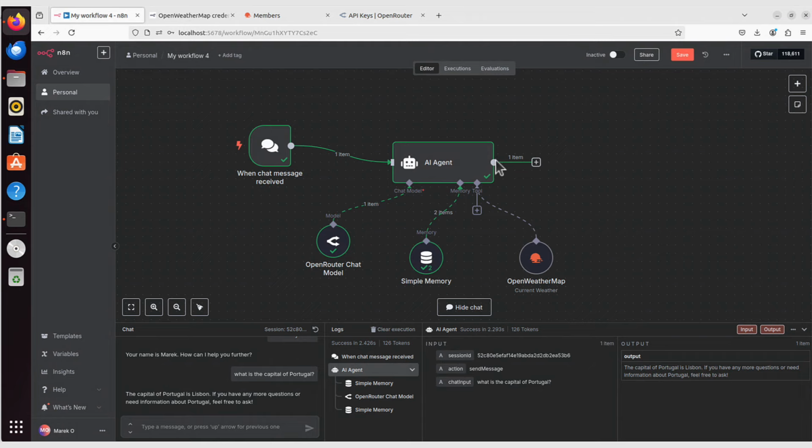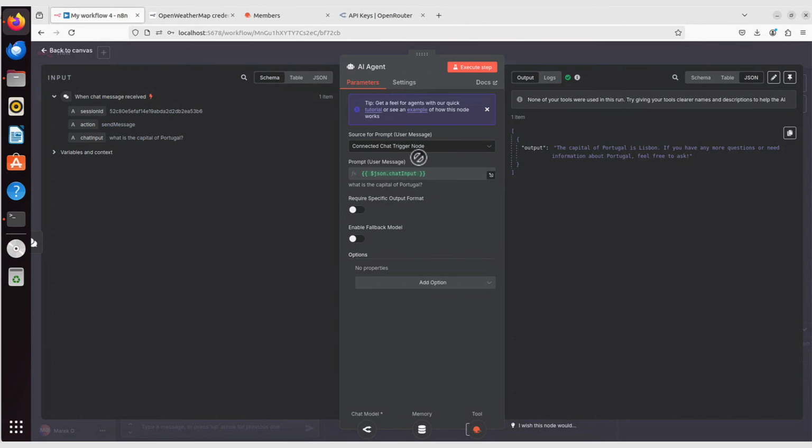But I want to tell my agent that if it's a generic question, this is fine. But if it's a question about the weather, I want it to contact this tool, Open Weather Map. I want to pull the most recent information about the weather for a particular location, and I just simply want to see the output here. How do I do that? I will just double click on that agent, and now we will change the source for the prompt. If you click that drop down menu, we will change it from here to "define below."